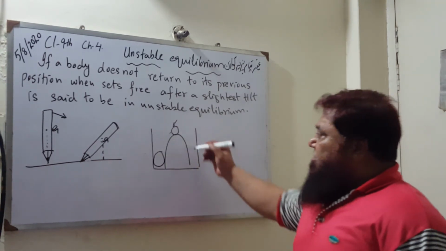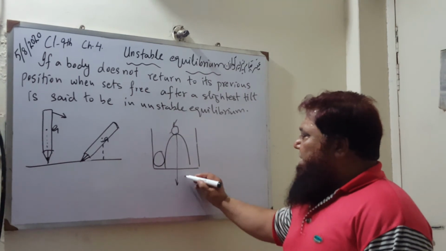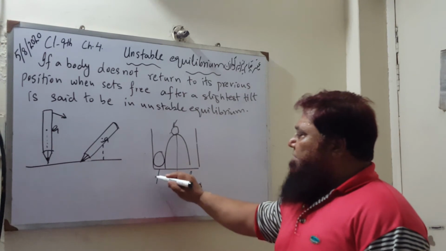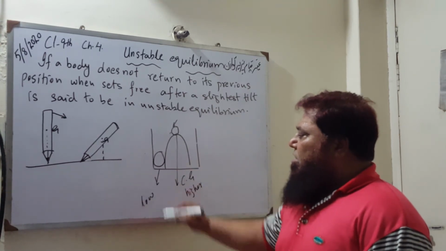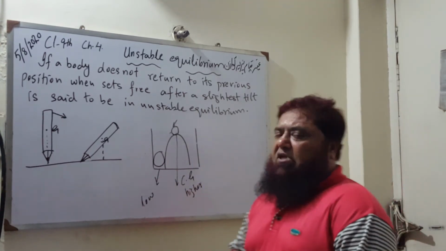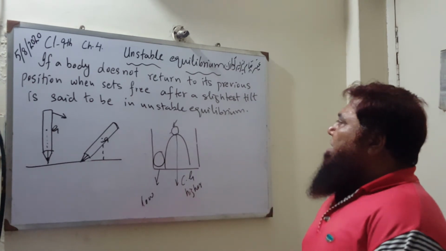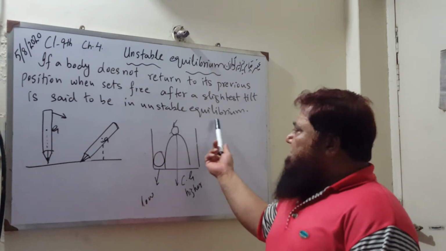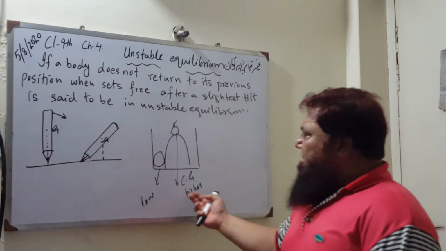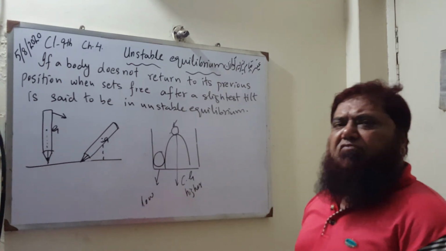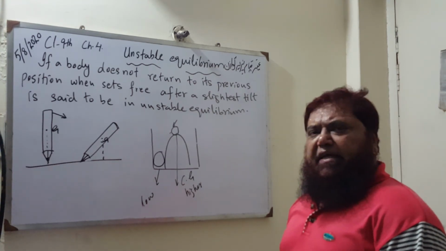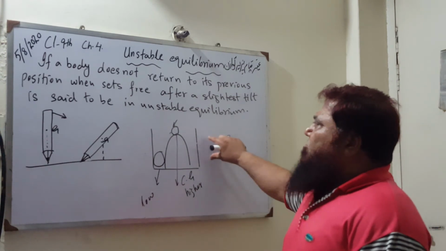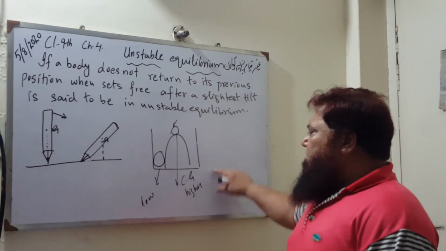But as you see, the center of gravity was higher in the beginning and it becomes low after the application of the force, then we say that the ball or the object is in the state of unstable equilibrium because its center of gravity lowers after the application of the force and it is not retaining its original position. In that case, the object is said to satisfy unstable equilibrium.